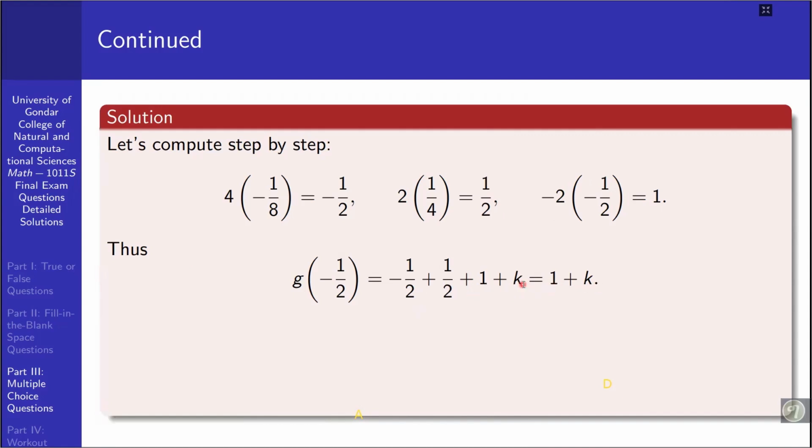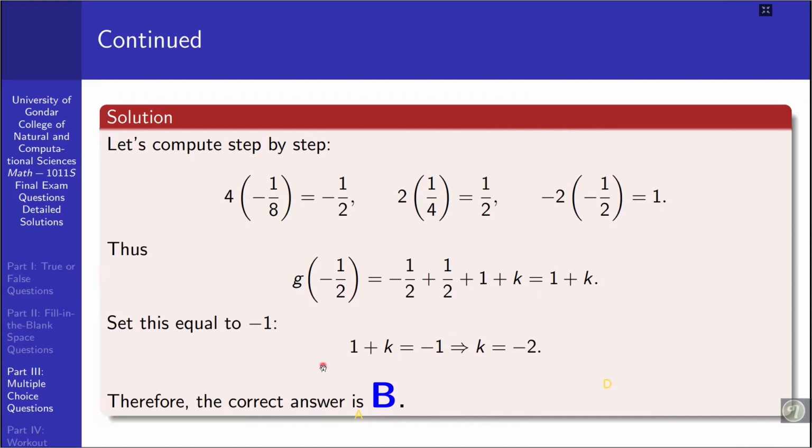ይሄ 0 ይሆናል 1 plus k ይቀራል። ስለዚህ ይሄ 1 plus k ከማን ጋር እኩል መሆን አለበት? it must be minus 1 which is the expected or simply the remainder. Then ይህንን ለk ሶልቭ በምናደርግበት ጊዜ k must be minus 2. That means taking this one to the right side k is equal to minus 1 minus 1, which is minus 2. Therefore here the answer could be alternative B.